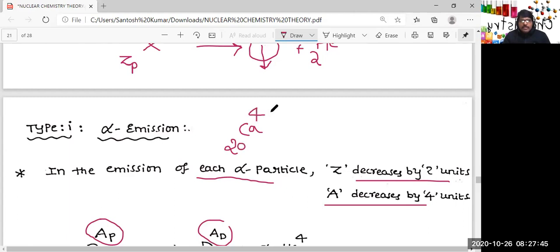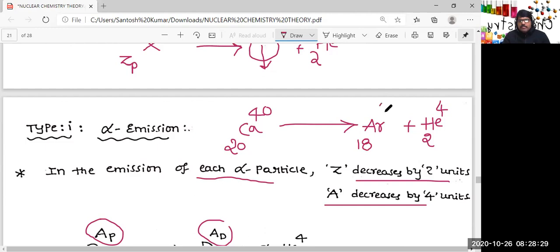For example, if I take calcium-40 (atomic number 20), if I'm imposing the condition that it undergoes alpha emission, obviously on the right side we have to write helium-4, 2. Please listen carefully. I'm imposing the condition, but calcium-40 is stable. It does not undergo alpha emission. I just wanted to prove what relation we are trying to identify between parent nuclide and daughter nuclide. And 20, already 2 is there. So obviously this is argon, that is 18. So here 18 plus 2 is 20. And this is 40.